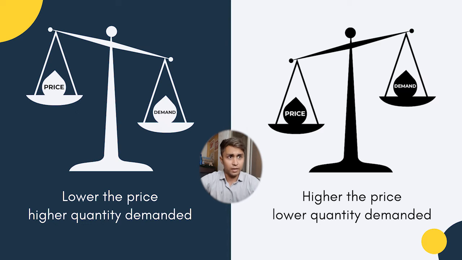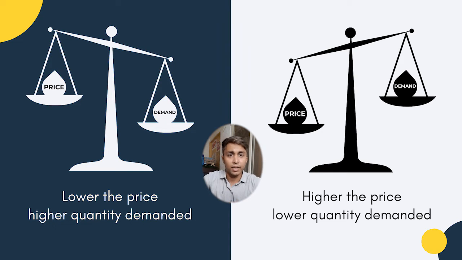As you can see on the screen, which is divided into two parts, on the left hand side, when the price is low, the demand is high. At the same time, on the right side, when the price is high, then demand is low. So this is the functional relationship between the price and the quantity demanded, which was introduced by Professor Alfred Marshall. So let's take an example and try to understand how the law of demand works.